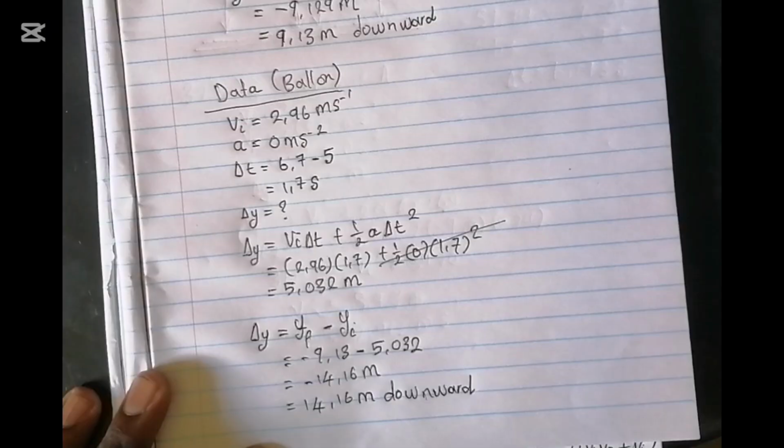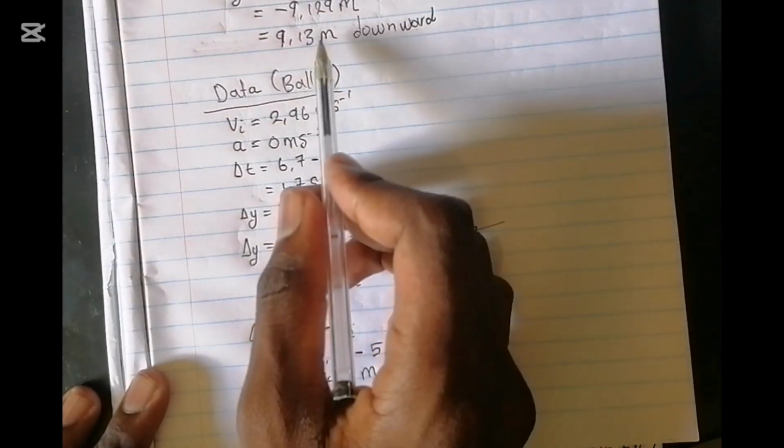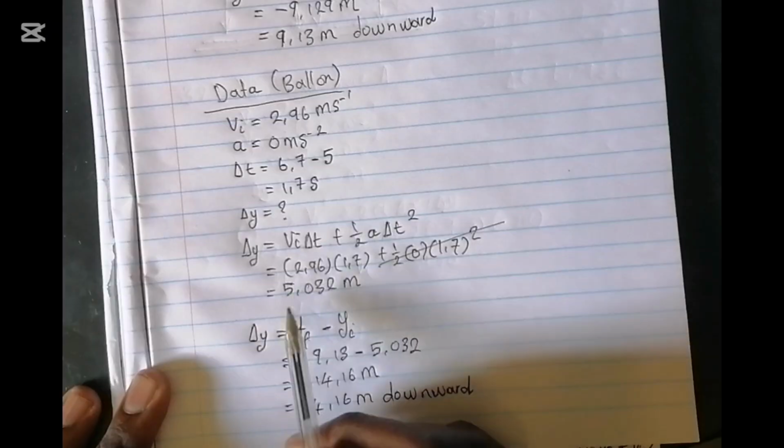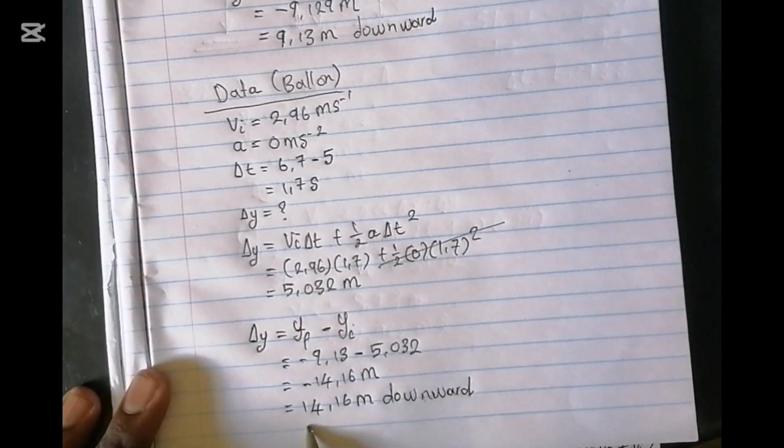But to avoid confusion when you reach this final step, you just take this 9.13 and add it to this 5.032 and you will get your 14.16 meters downward, which is your final answer.